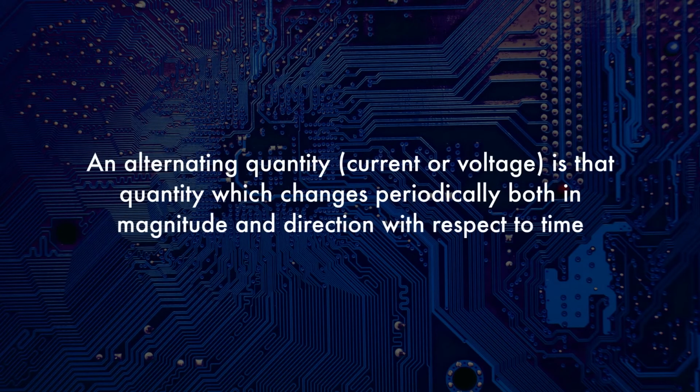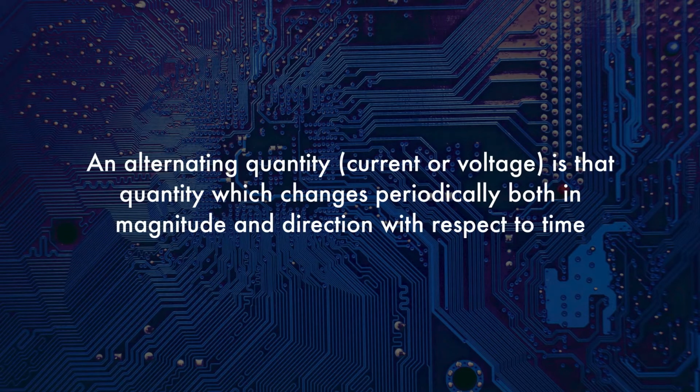An alternating quantity, which may be the current or the voltage, is that quantity which changes periodically both in magnitude and direction with respect to time. Such changes in magnitude and direction are measured in terms of cycles. Each cycle of AC consists of two half cycles, namely positive half cycle and negative half cycle. It is also called waveform or wave shape. While plotting a graph, usually the instantaneous value of the alternating quantity is taken along the y-axis and time along the x-axis.